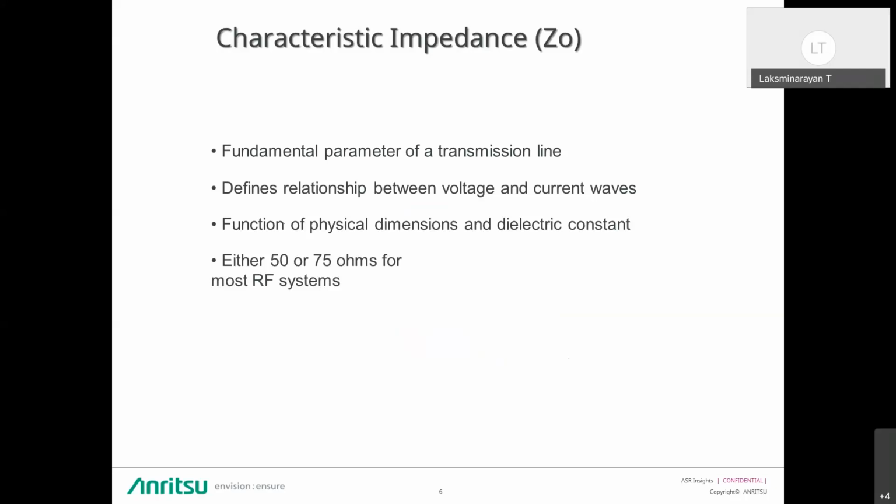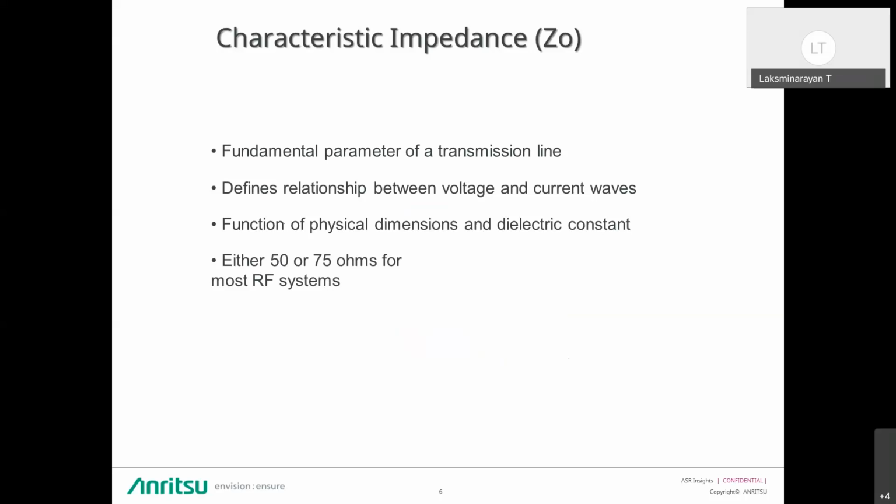For low power situations like cable TV, for example, coaxial transmission lines are optimized for low loss, which works out to about 75 ohms. For RF and microwave communications and radar applications where high power is often encountered, coaxial transmission lines are designed to have a characteristic impedance of 50 ohms.